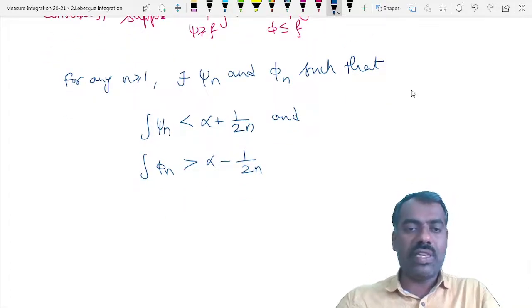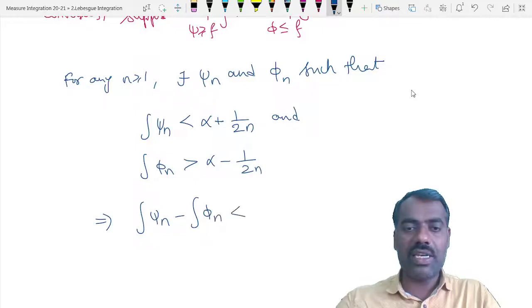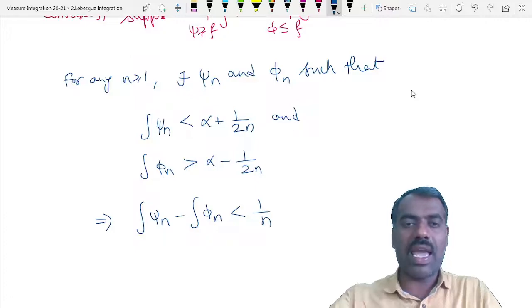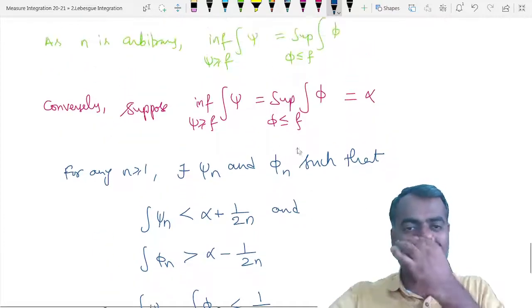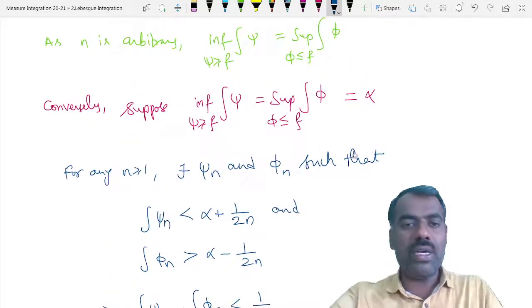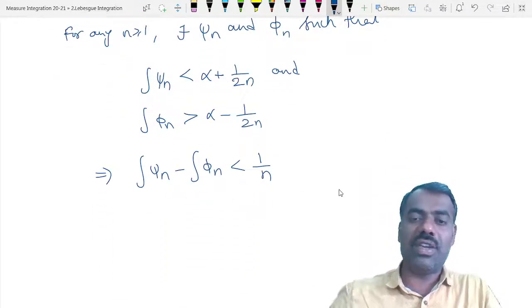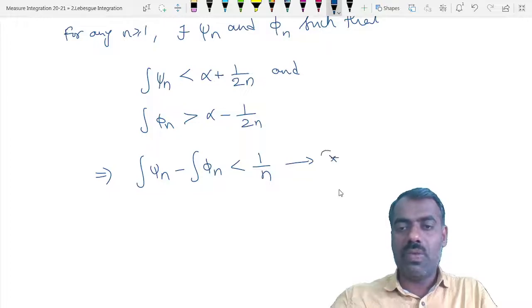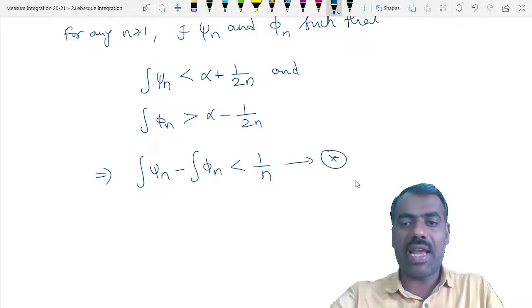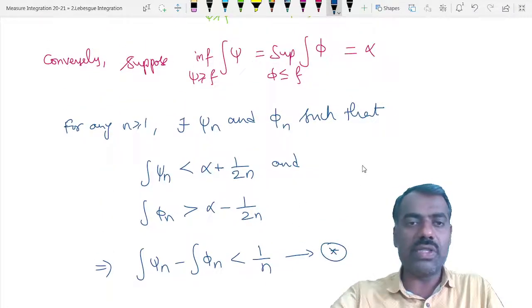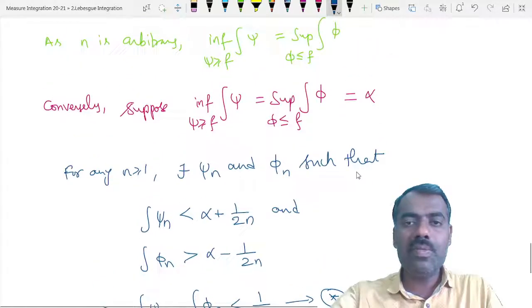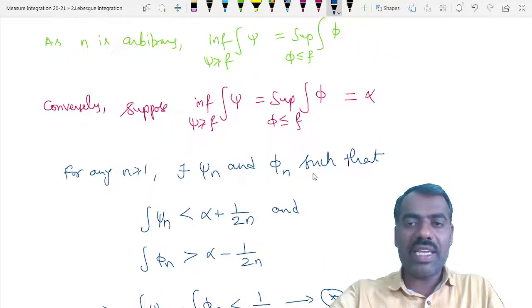So if you simplify this, integration of psi n minus integration of phi n is less than 1 by 2n plus 1 by 2n, so you get 1 by n. So what we have observed here is that if we have this quantity equal, then for any n, integration of psi n minus integration of phi n is less than 1 by n. You can call this star, right? Somewhere we will use this.